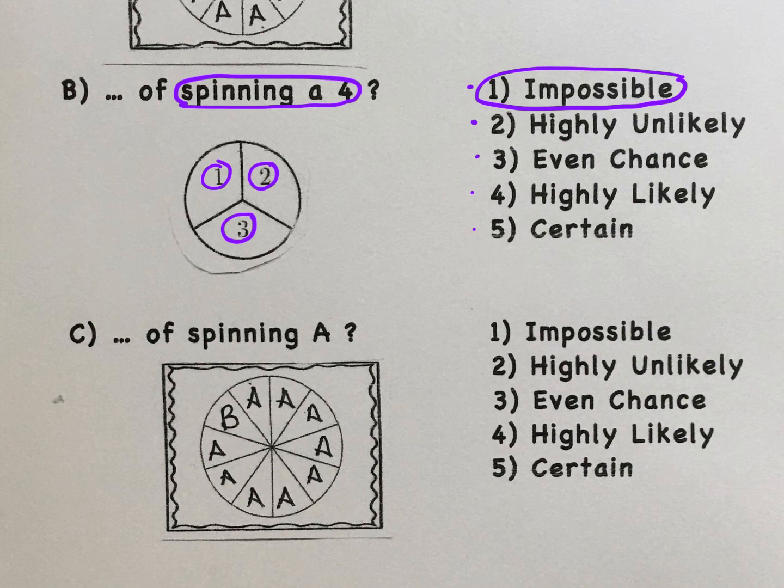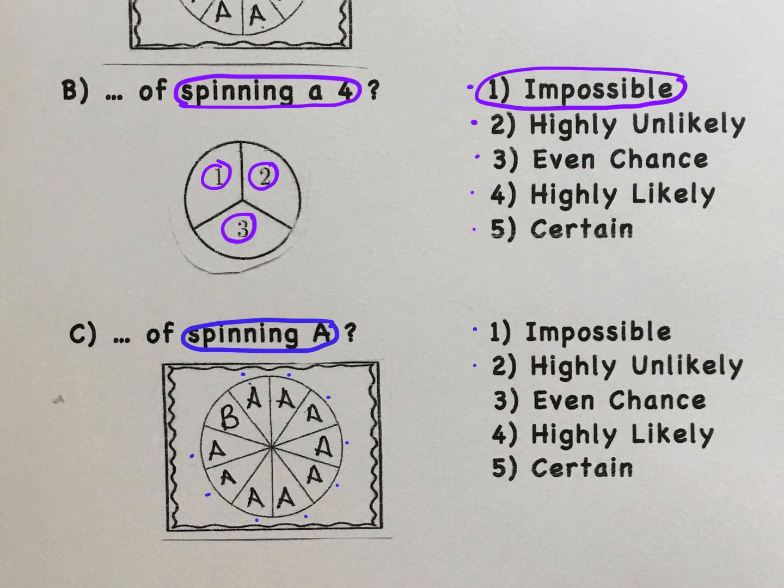Let's look at letter C. In letter C, you're given a spinner. What's the chance of spinning an A? Well, if you take a look at this particular spinner, there are 1, 2, 3, 4, 5, 6, 7, 8, 9 A's out of 10 possible outcomes. So you decide, is it impossible to spin an A?